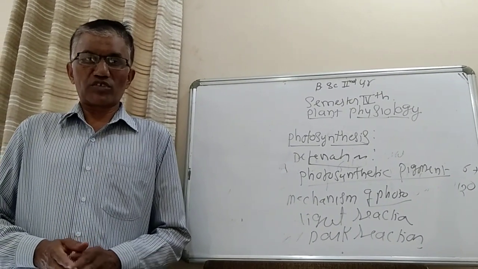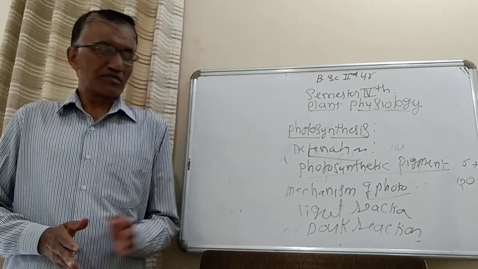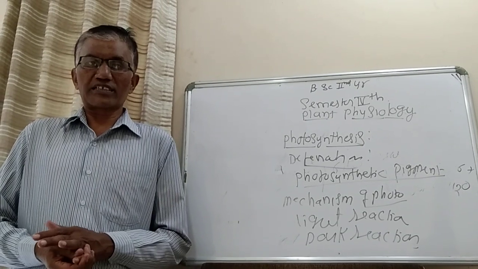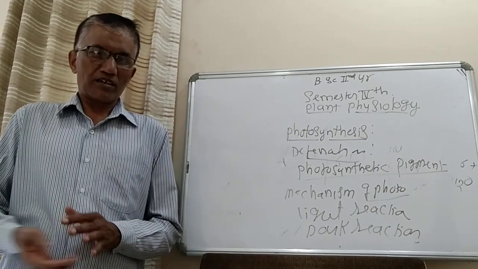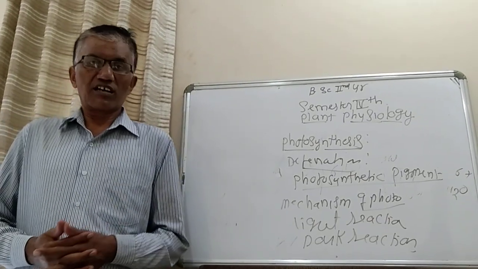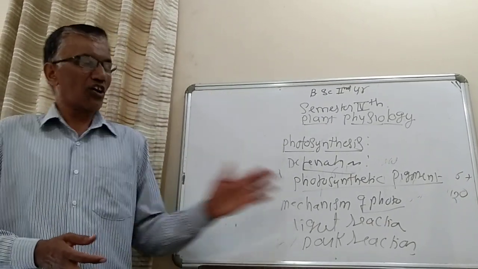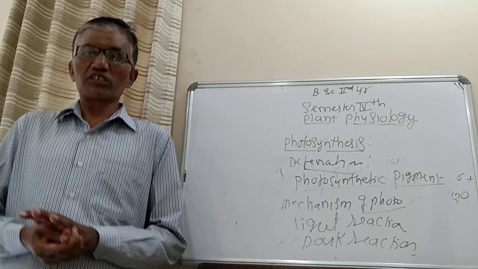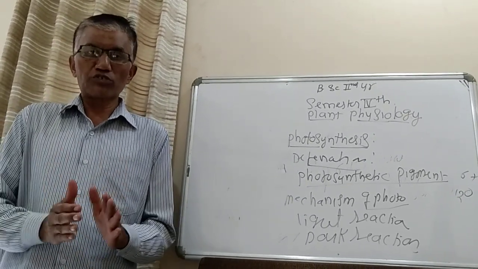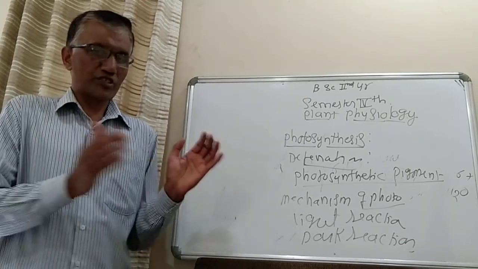With these 3 chapters we are going to conclude all the syllabus. As per my consideration, your examination will be conducted in the first week of August. So within this month we are going to complete all the syllabus, and after that we are going to provide the MCQs on each chapter.